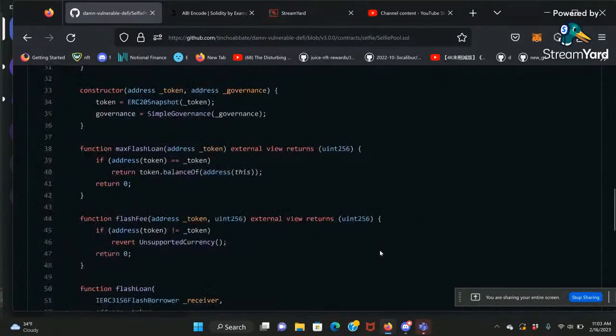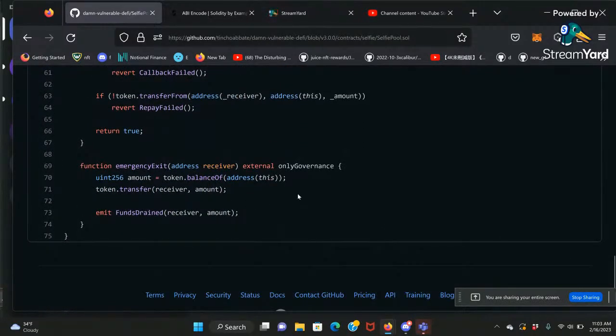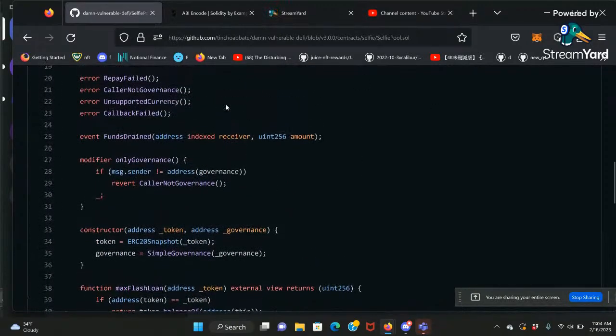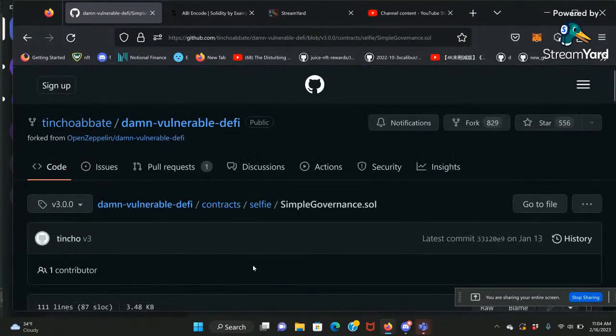Okay. But there's also an emergency exit in case this flash loan is hacked. The governor can call this function to take all the tokens away and send them to a specified receiver. But this is only callable by governance, which is specified here. So the caller has to be the governance protocol, which is this contract. Okay, only called by simple governance.